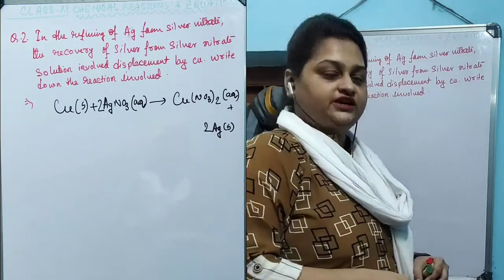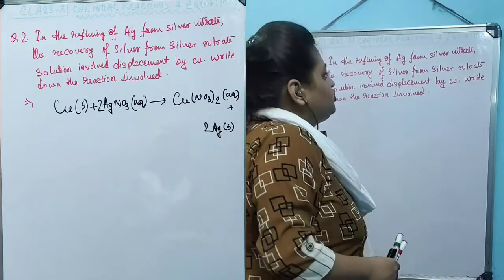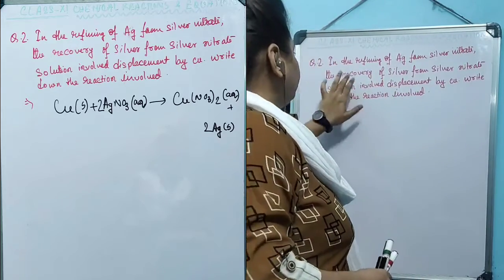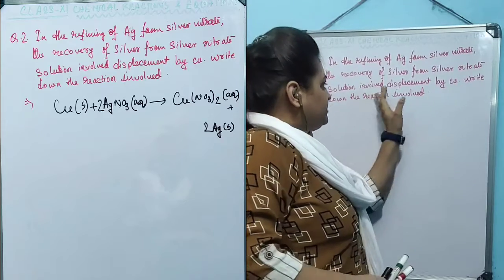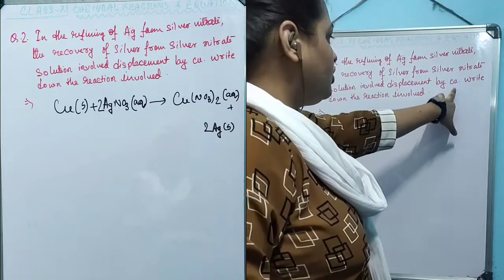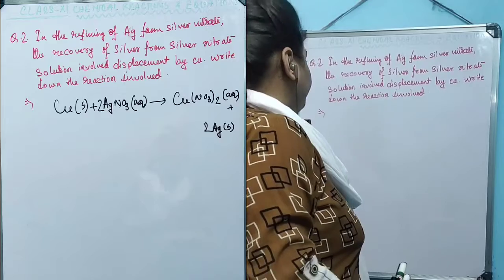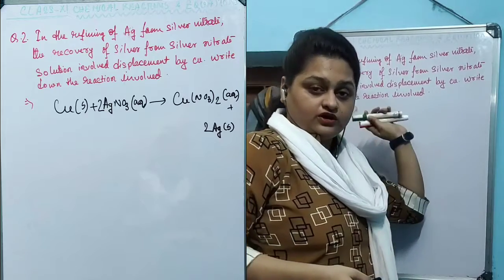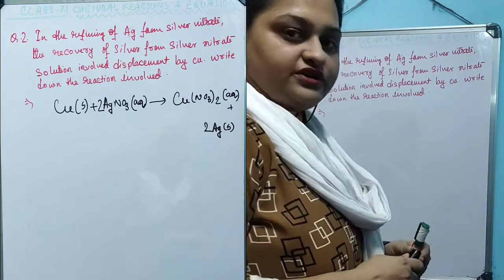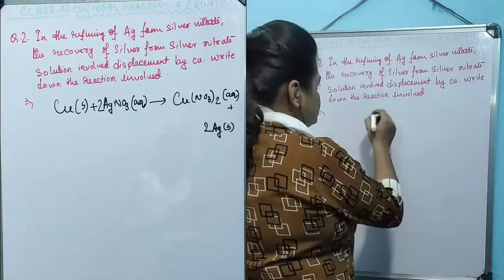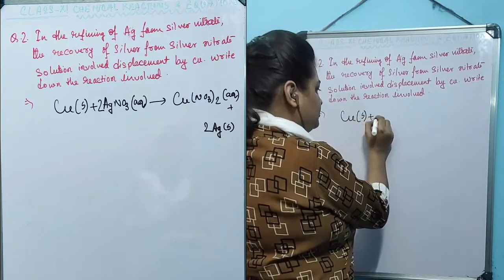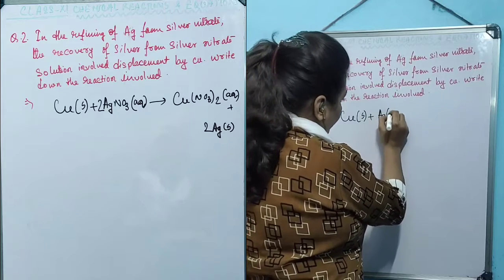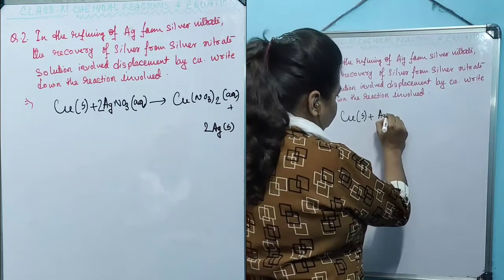The next question is, in the refining of silver from silver nitrate, the recovery of silver from silver nitrate solution involved a displacement reaction by copper. Write down the reaction involved. Now the chemical reaction for this will be as follows: copper, which is solid in nature, is reacting with silver nitrate in aqueous solution.